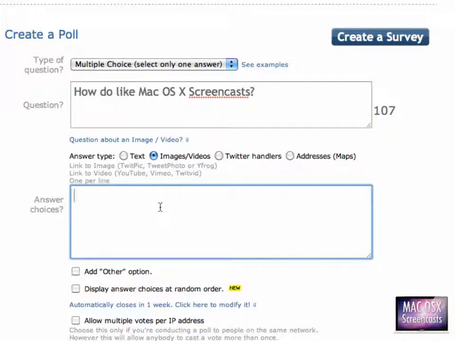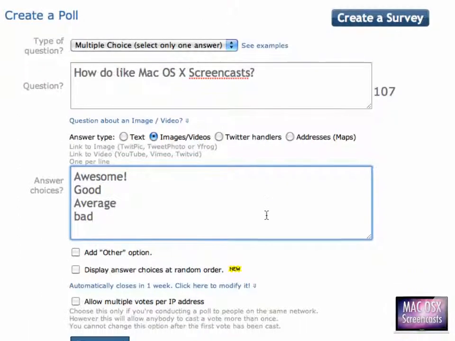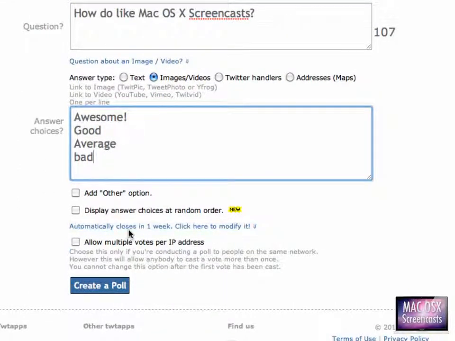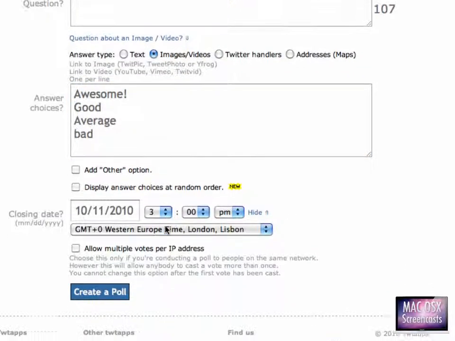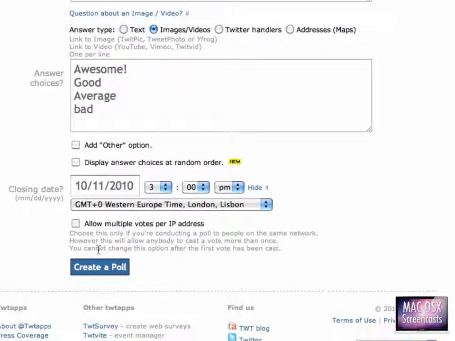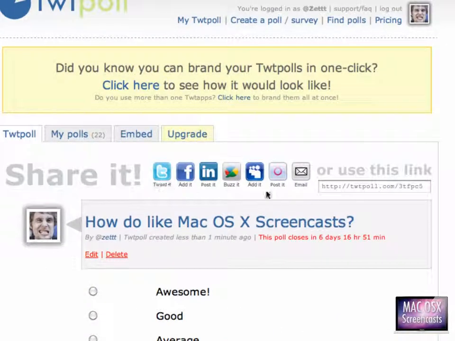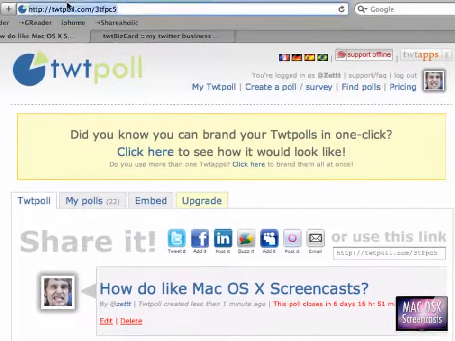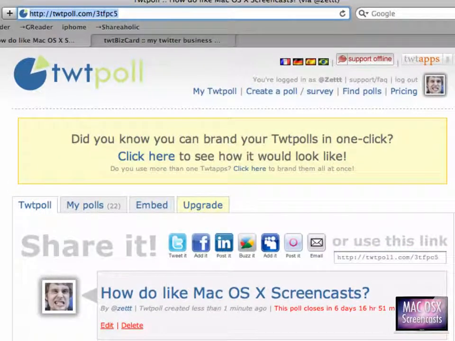I just want to say something like awesome, or good, average, bad. I shouldn't write this in uppercase. Automatically closes in 1 week is the default choice, but you can also modify it if you want to run this poll a couple of times. I would recommend to tweet the link to that poll, which I will show right now. See now that I get this short URL here, and also shown in the upper menu bar, in the location bar it's called, sorry. And I would recommend to tweet that link a couple of times a day.